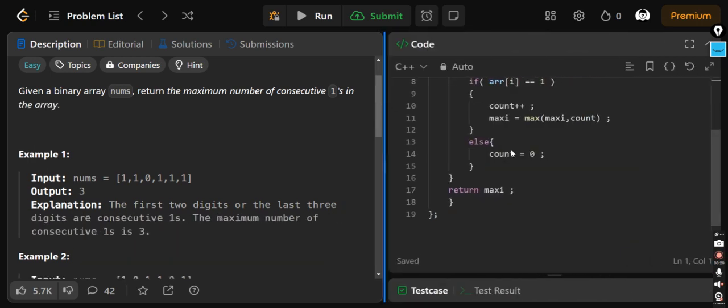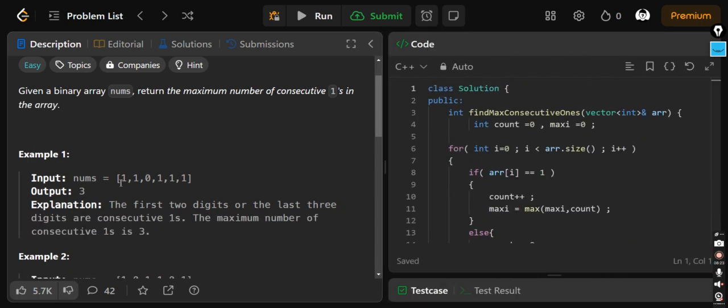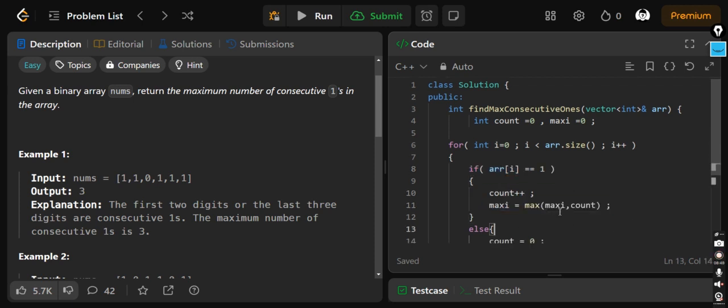So let's directly move towards the code. We'll just check if the succeeding element is 1, if 1, then counter plus plus. If 0 came, it again becomes 0. Then again we are starting with this, and at last we are using the max counter to calculate the max. So first count is 0. Now starting from 0 to the n minus 1th index, we'll calculate: what if my array of i is 1? If 1, I'll do counter plus plus, and I will calculate the max according to the count.